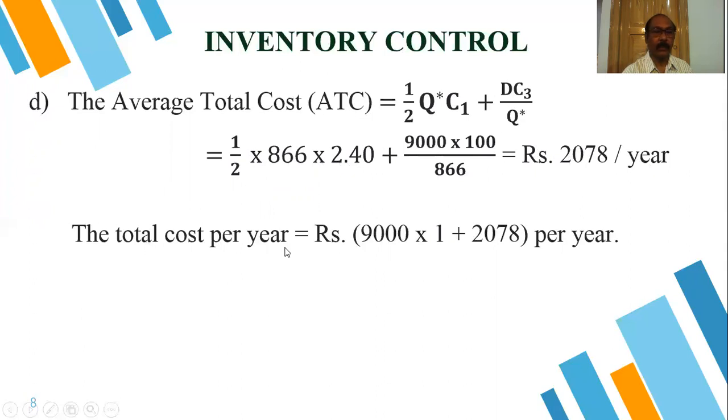So total cost per year is the item cost plus this average total cost. If we add it, we will get 11 something. It is already updated. So it is 11,078 rupees per year.